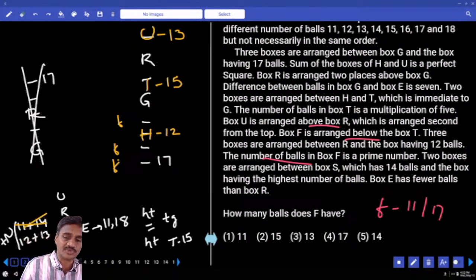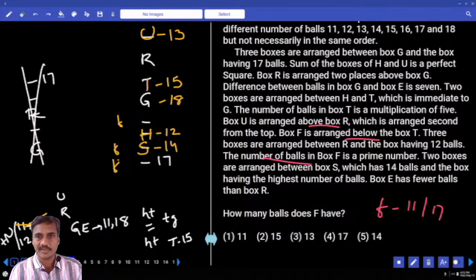If G is highest, then between S and the highest there must be exactly how many? 2 boxes. S must be here. Then S is how much? 14. Between S and the box which is having the highest, there must be exactly 2.